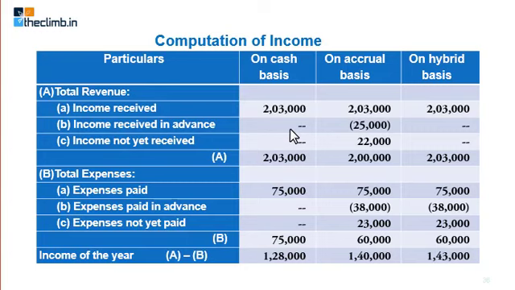आप उसको ignore करते हैं. You don't record it at all anywhere in the cash basis. But accrual basis में वो advance income है आपकी, earned income है. तो जो आपने 2,03,000 you have received, you have to subtract from that. You subtract from 2,03,000 because you have given in bracket here minus 25,000.